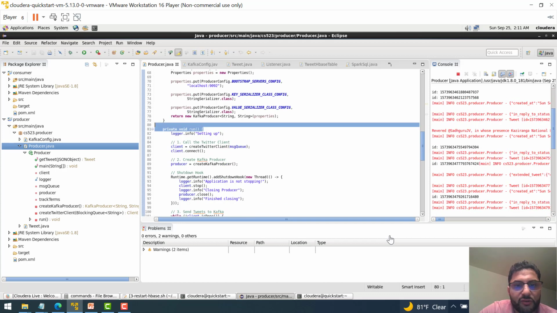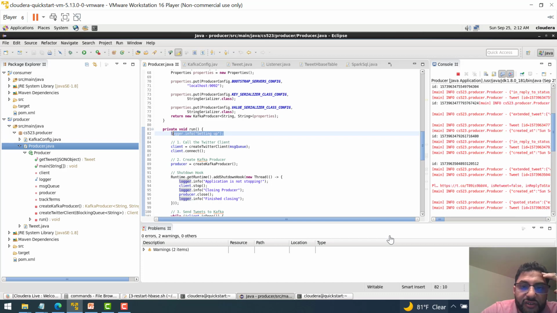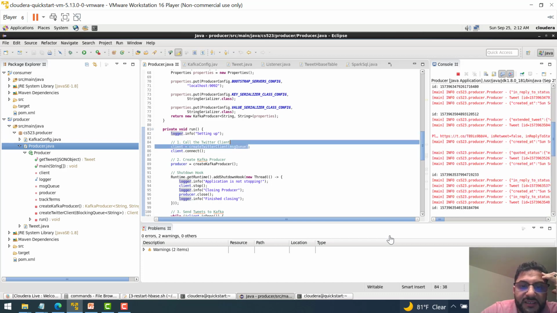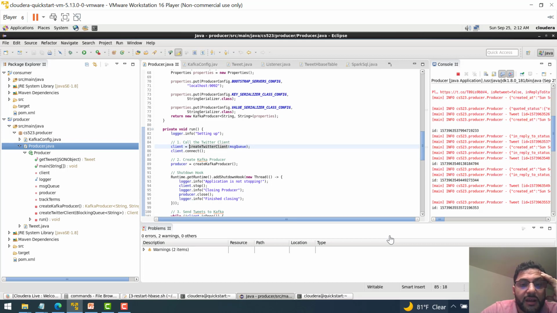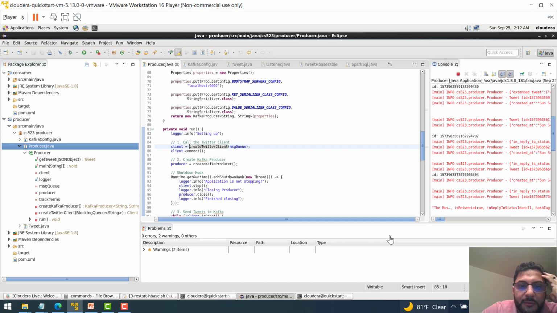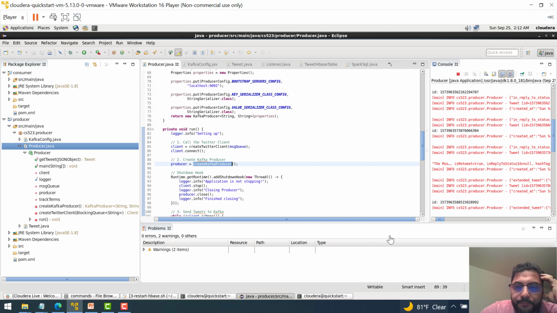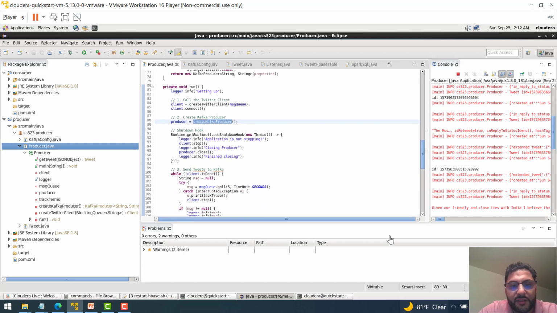Okay, and then I'm gonna go to the main. I defined a logger where I'm gonna run on the screen what's going on. So basically the first thing is the setup, and then calling the Twitter client with my message, and then connect the Twitter client. Here I'm gonna make sure that the producer is already running, create Kafka producer.